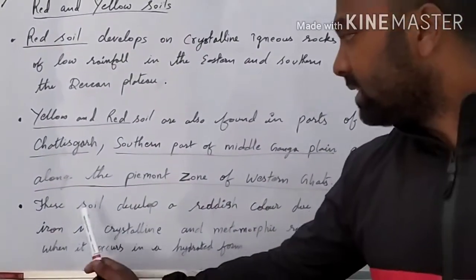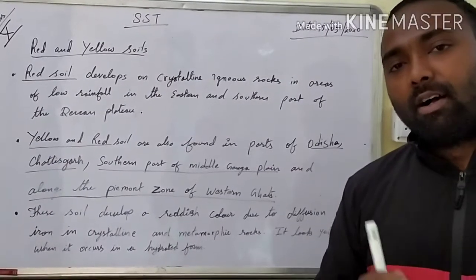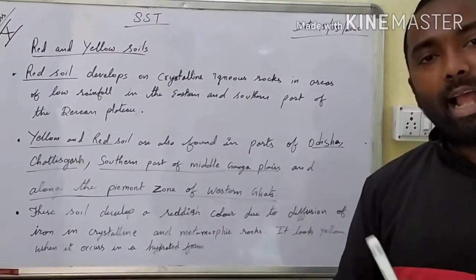Now another feature is this soil develops a reddish color due to diffusion of iron in the crystalline and metamorphic rocks. It looks yellow when it occurs in a hydrated form. Hydrated form means when ferric iron oxidizes, it gives yellow color to the soil.